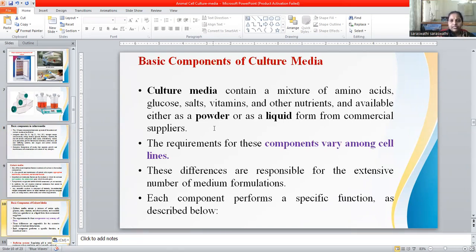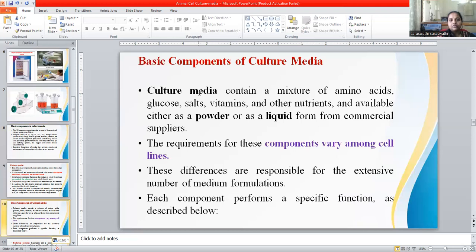Now we'll first discuss what culture media is. As we discussed, it is made up of a variety of ingredients in the form of carbon source, nitrogen sources, antibiotics, hormones, amino acids, and nucleic acid precursors.